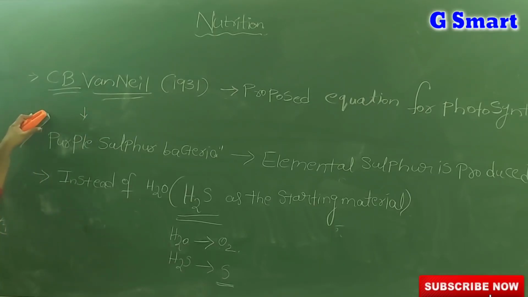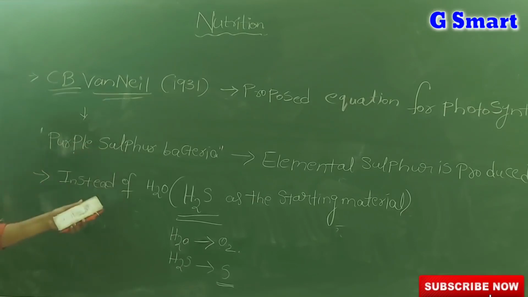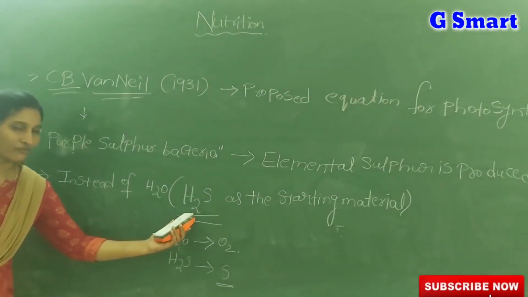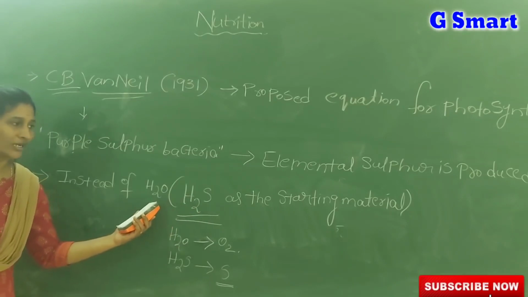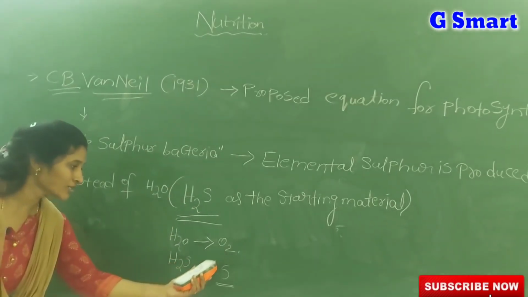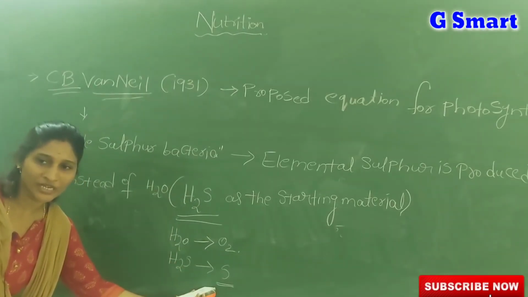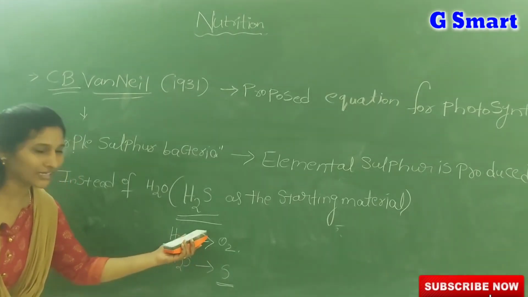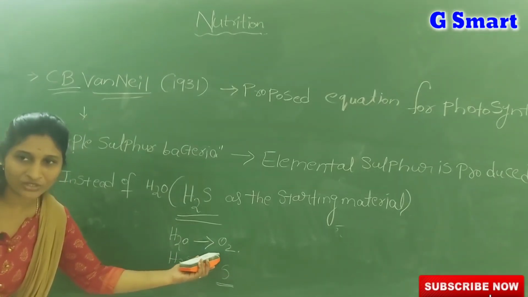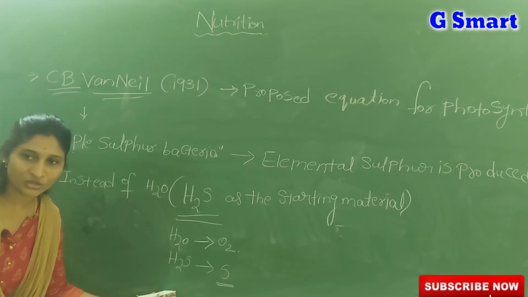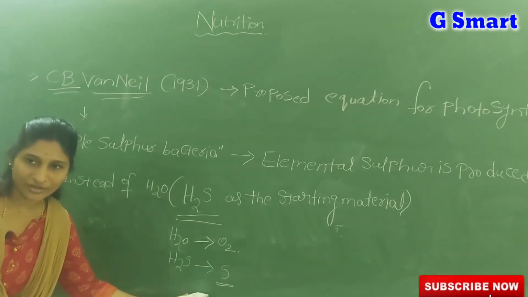C.B. Van Neil was the first scientist who showed the importance of light in photosynthesis. He conducted experiments on purple sulfur bacteria, using hydrogen sulfide as the starting material instead of water. In this process, instead of oxygen, sulfur was produced. If he had used water, oxygen would have been produced, but he used hydrogen sulfide, H2S, that's why sulfur was produced.